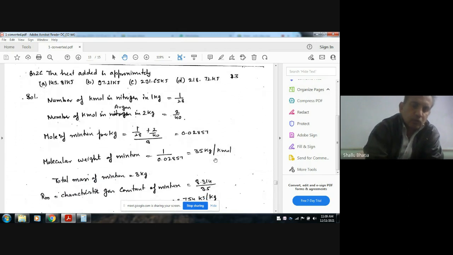So with this number of moles per kg, the molecular weight of the mixture will be 1 by the moles of mixture per kg.